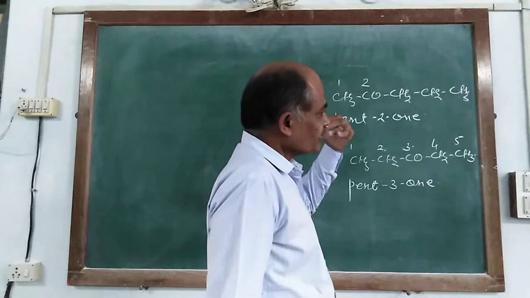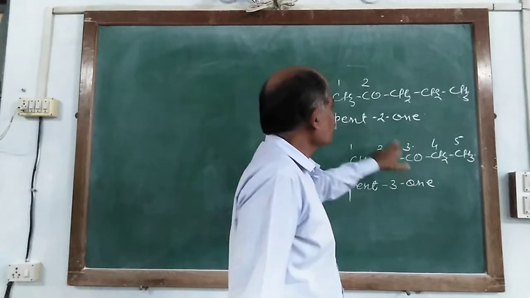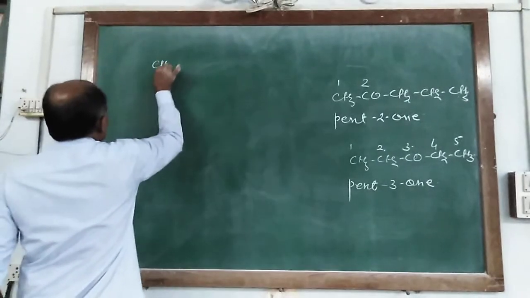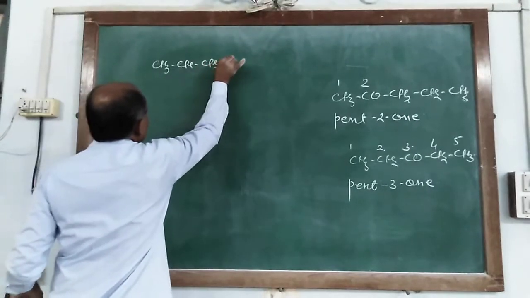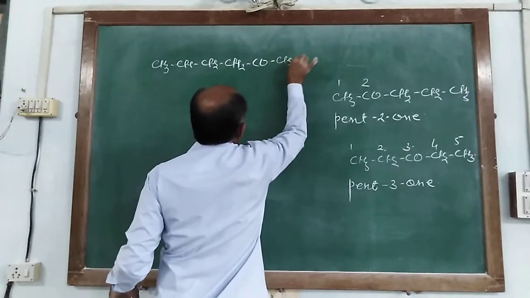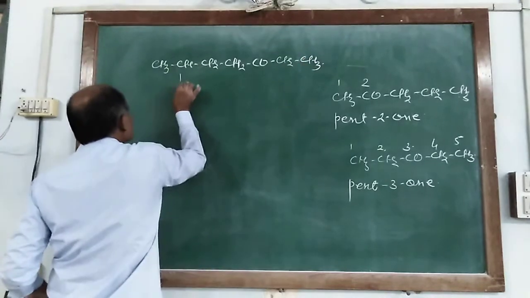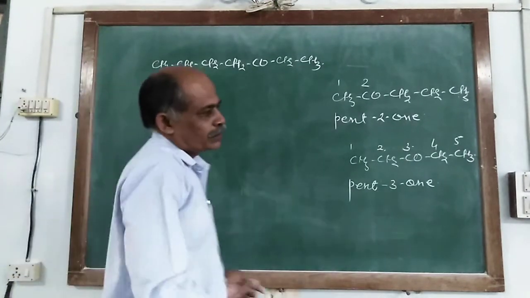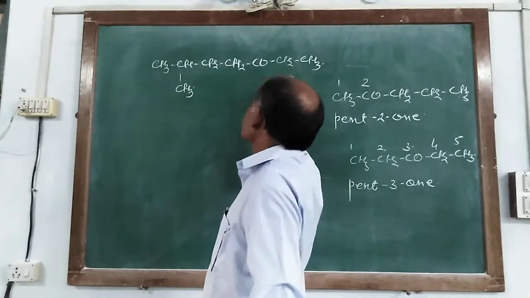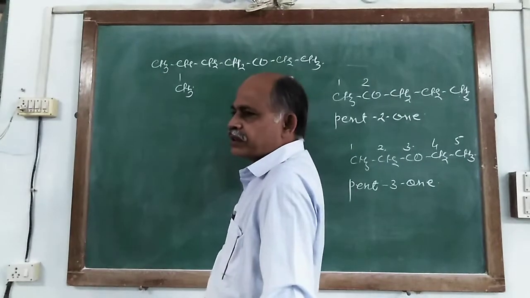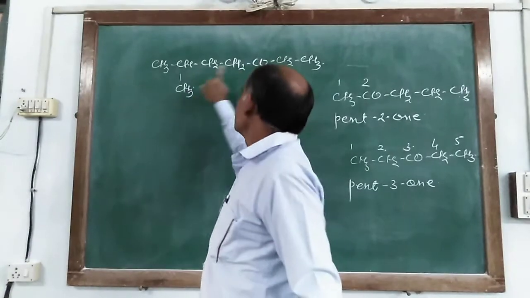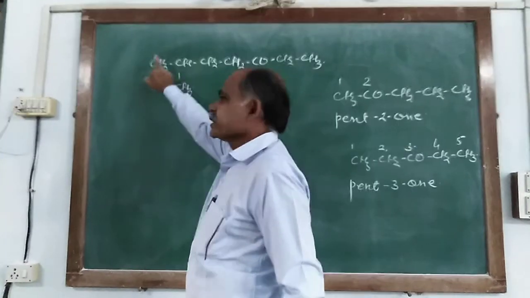From the end chain, the ketone group should have the minimized number. Say for example, we write CH3, CH, CH2, CH2, CO, CH2, CH3, and it is CH3. The structural formula of the compound is given in this way. First of all, we choose the parent chain containing the functional group. So it is 1, 2, 3, 4, 5, 6 and 7, or 1, 2, 3, 4, 5, 6 and 7.